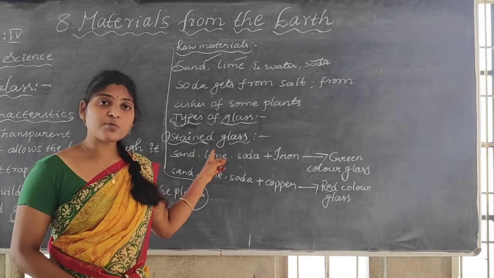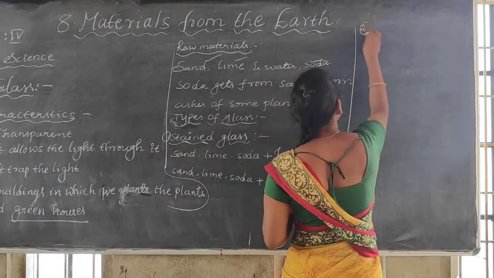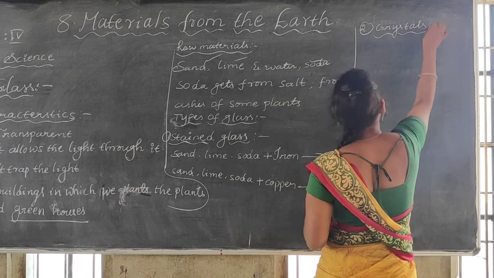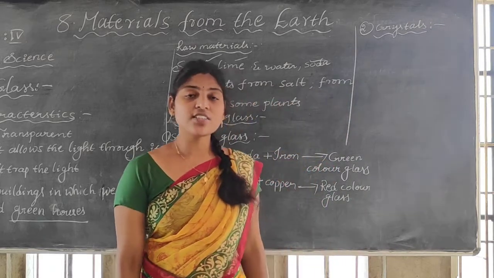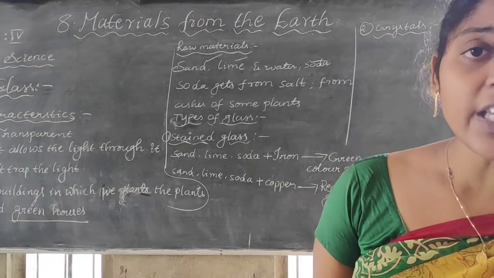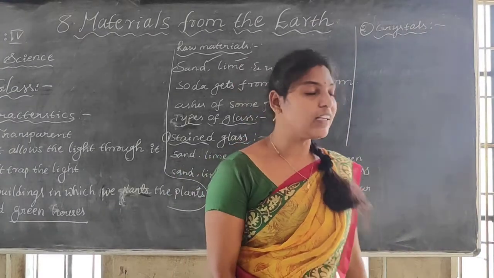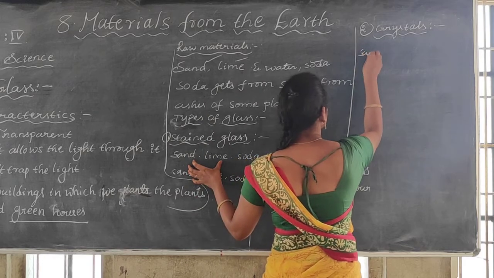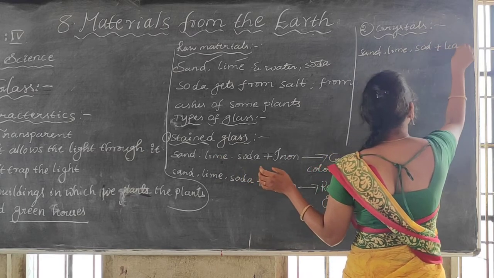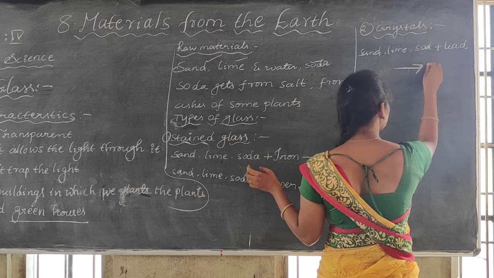So what is the first type of glass? Stained glass or colored glass. And the second type of glass is crystal glass. Crystal glass means it shines. To make it shine, what do they add? They add lead to this mixture of sand, lime, and soda. They give us crystal glass.